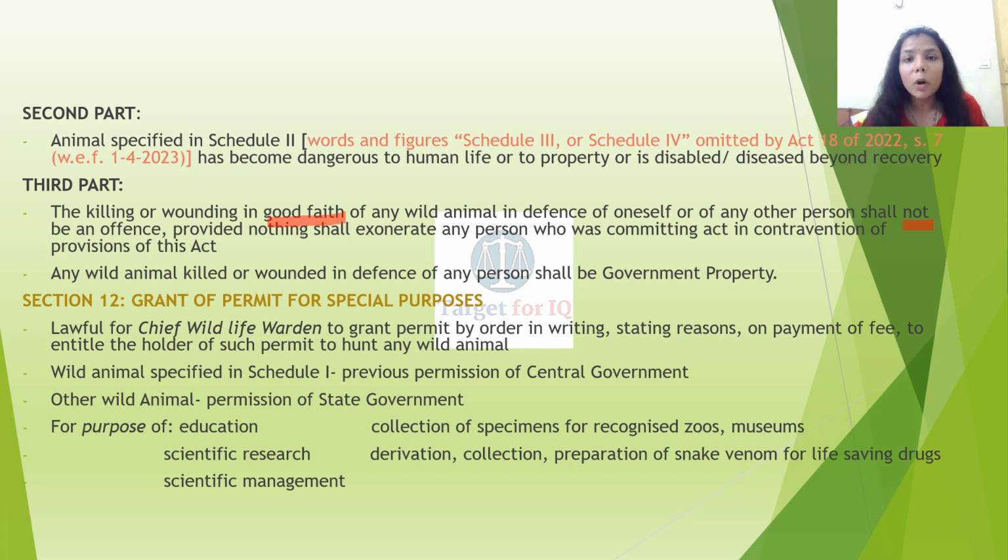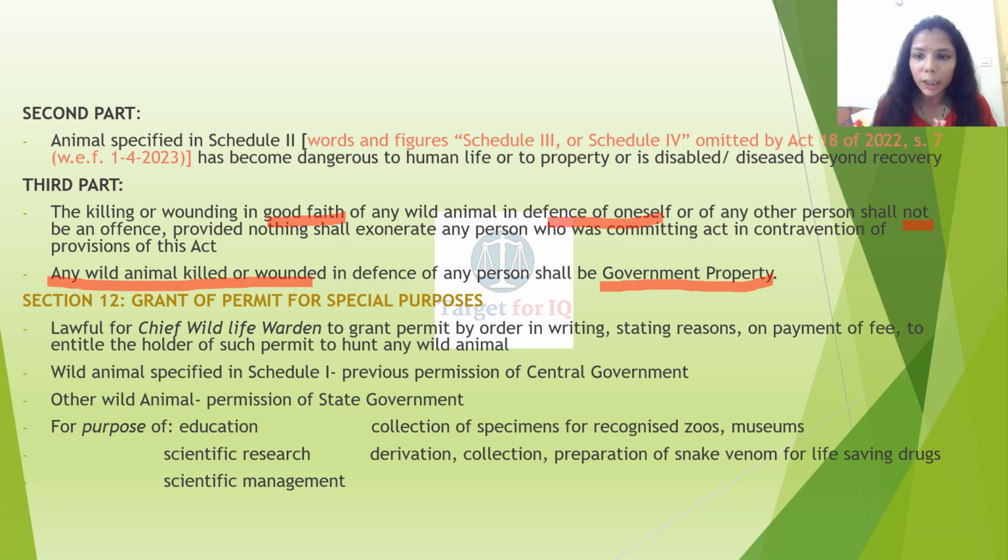So when would it not be an offense? When it is in private defense, provided nothing shall exonerate any person who was committing an act in contravention of provisions of this Act. Any wild animal killed or wounded in defense of any person shall be government property. Section 12, grant of permit for special purposes.